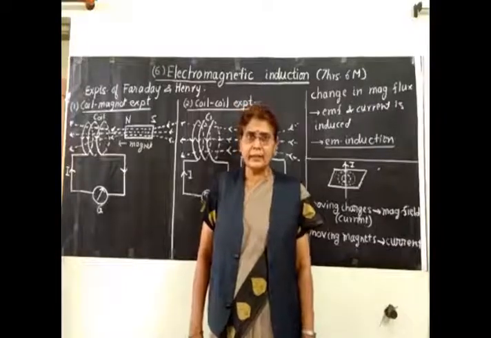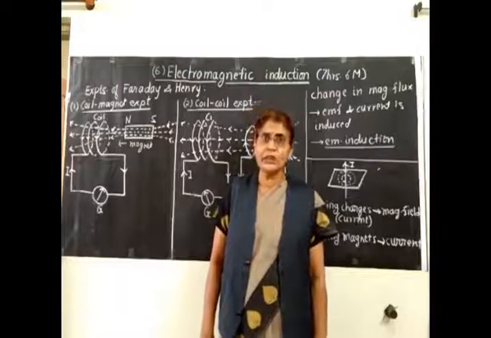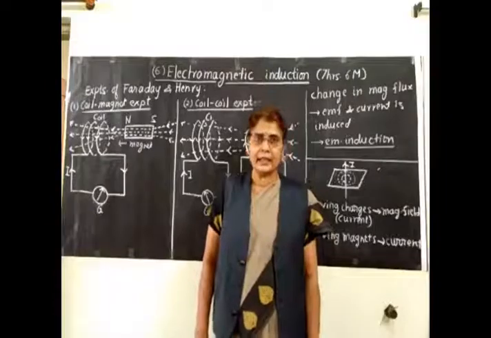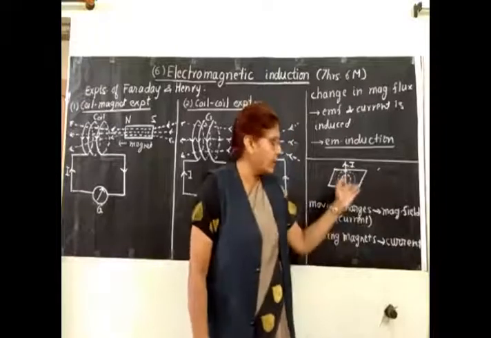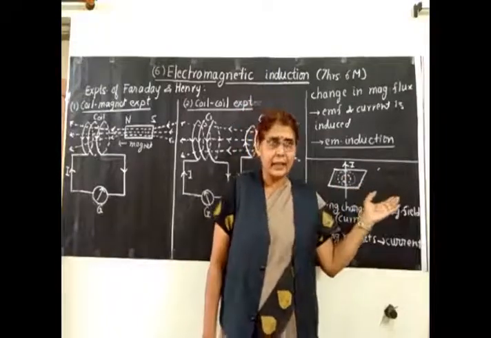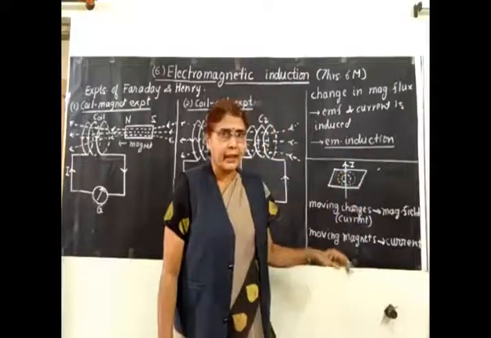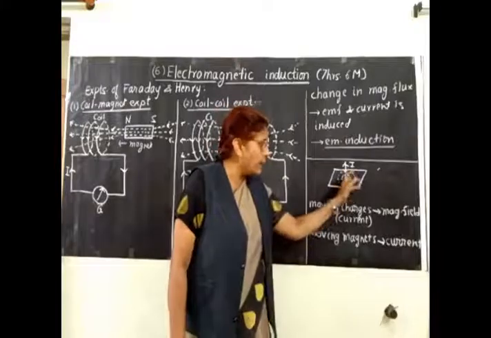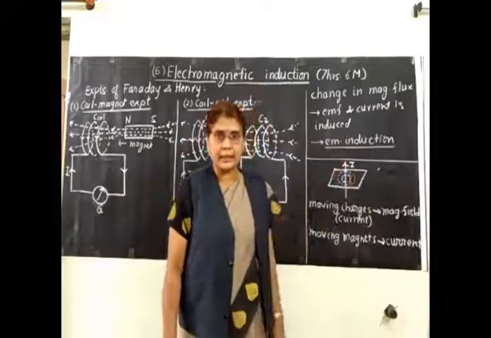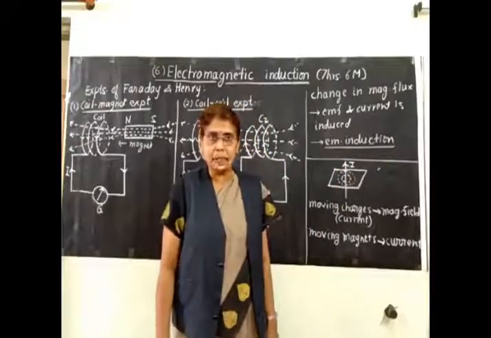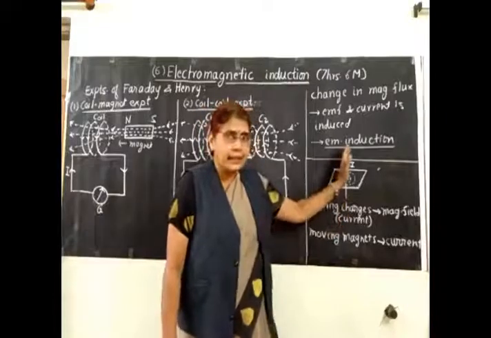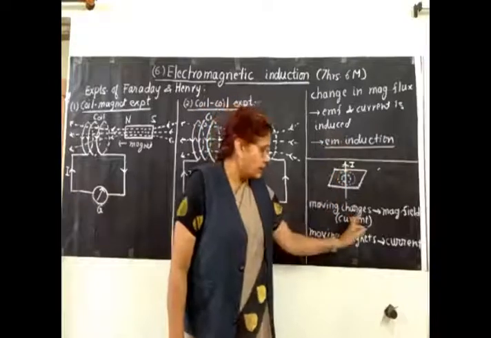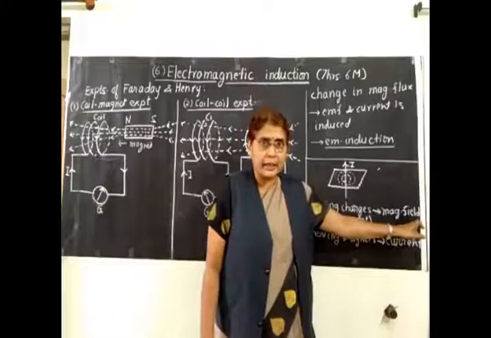So actually the interrelation started with Oersted's experiments long back in the 19th century. And you know the experiment of Oersted. He passed current through a wire and he found that if you have a plane perpendicular to the wire, you will have a magnetic field arise around this conductor. What is the meaning? Whenever there is a current, it produces a magnetic field around it.